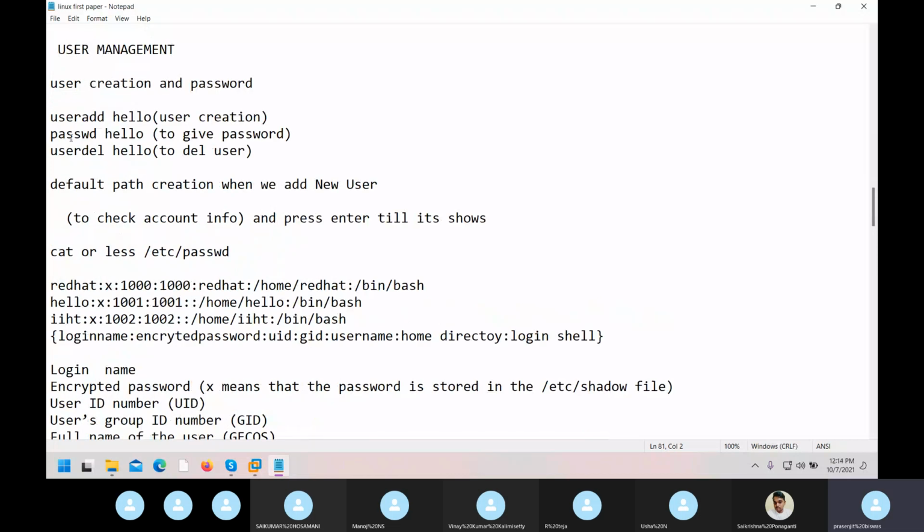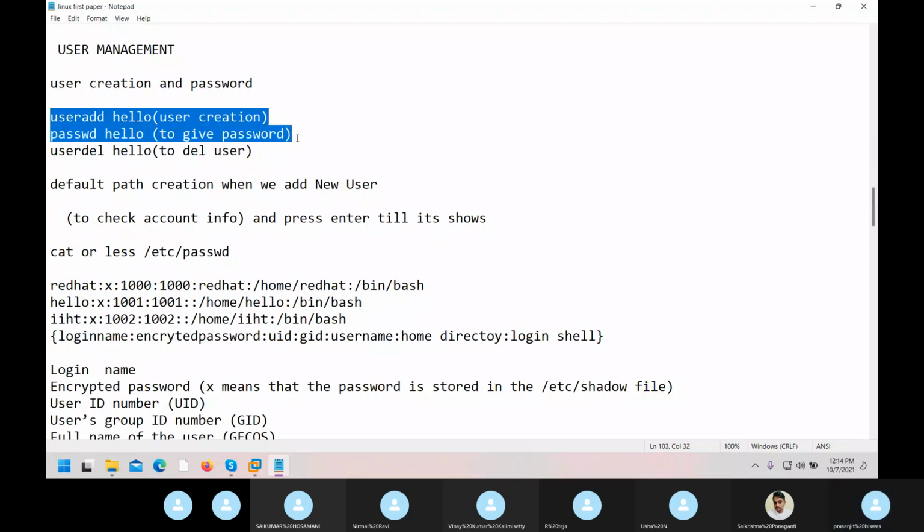User management we have done. No, that I will show. But normally I have just created, correct? Yes, sir, these two I have done: how to create and how we can check. Now today we will see the log. Tell.